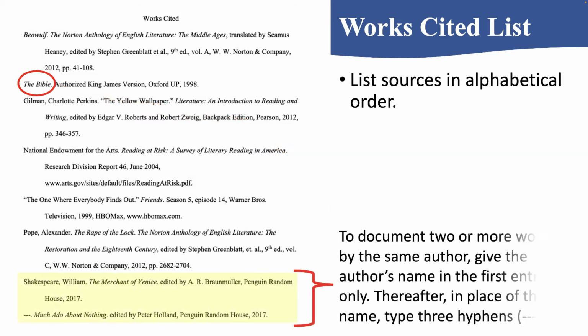Also notice that when I have 2 works by the same author, as we have down here at the bottom by Shakespeare, the second time we list the author, we don't put the author's name. Instead, in place of the author's name, we type in 3 hyphens, as we've done here. Notice, though, I have still included his sources in alphabetical order. So The Merchant of Venice appears before Much Ado About Nothing. That's because, again, we ignore the word the, and we look at the word merchant, and merchant comes before much. M-E appears before M-U alphabetically.